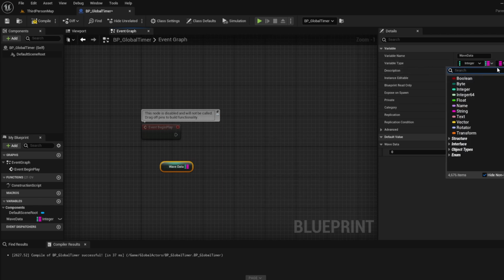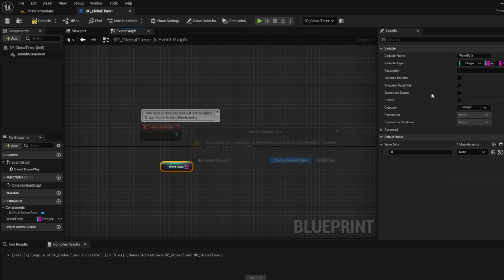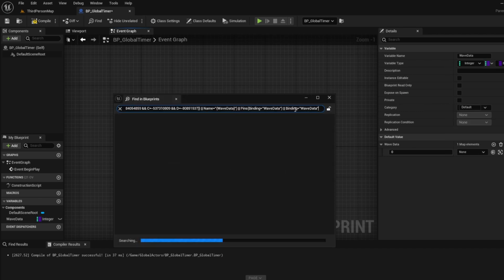And to do that, since we have our master class, I can just type in AI master here. Get a reference to that for class. Make sure it's class because we don't have any objects, actors in the world that we want to access. We want to access the class so we can spawn actors, right? We don't want to look for something that already exists when we're trying to make new ones. And we're going to go with class reference here. I'm going to go ahead and change that.